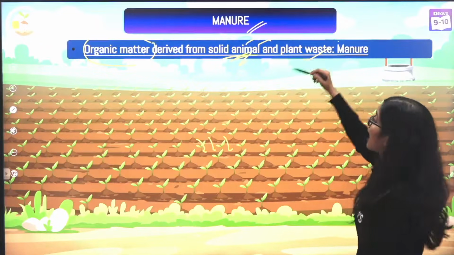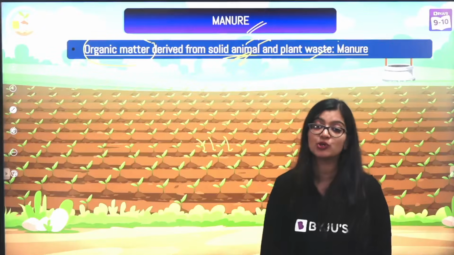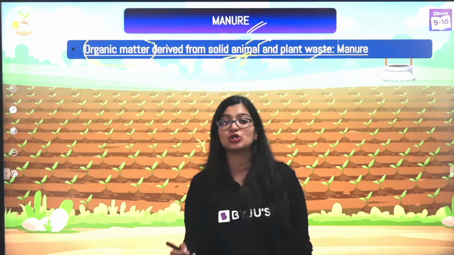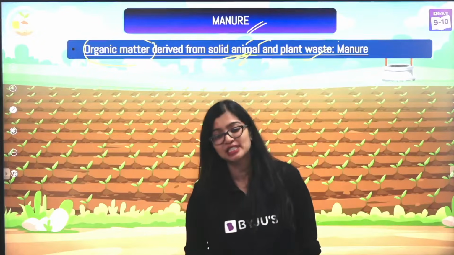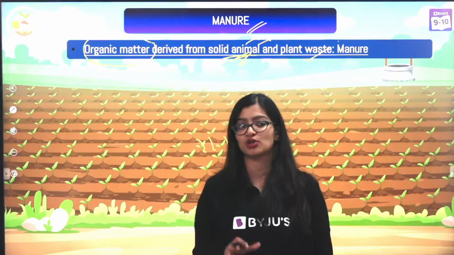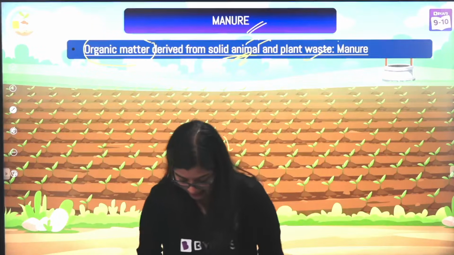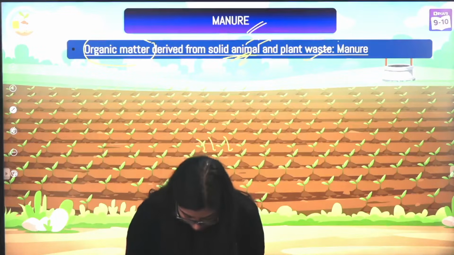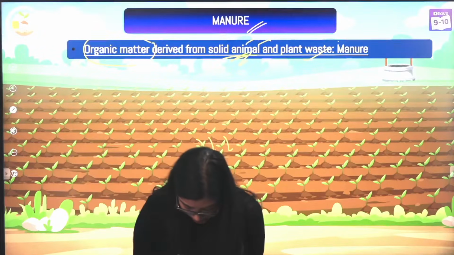And of course, if plant waste is also there, it will undergo a certain process known as decomposition. So what is decomposition? It is nothing but the breakdown of complex substances into simple forms or simple soluble forms, right? So that is what we mean by this. Yes? Very good, very good. All right, organic materials are used for making.